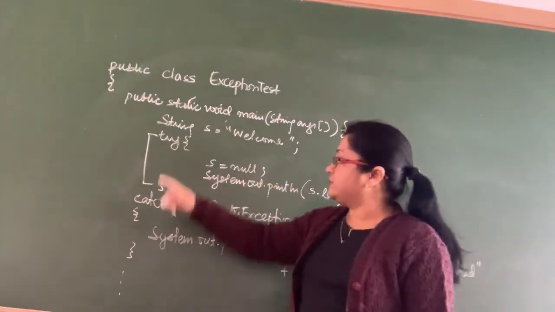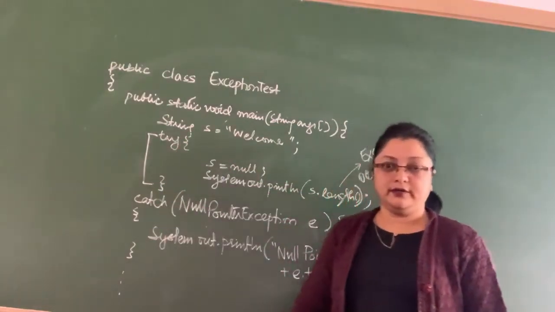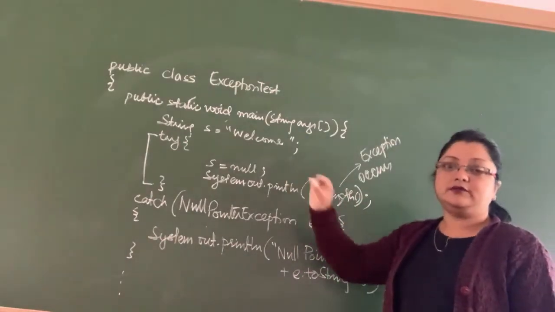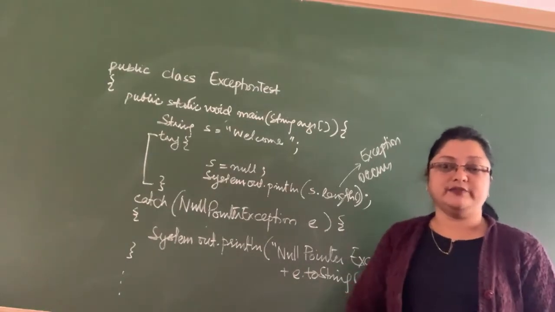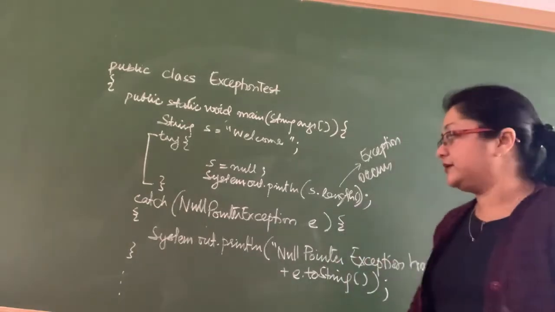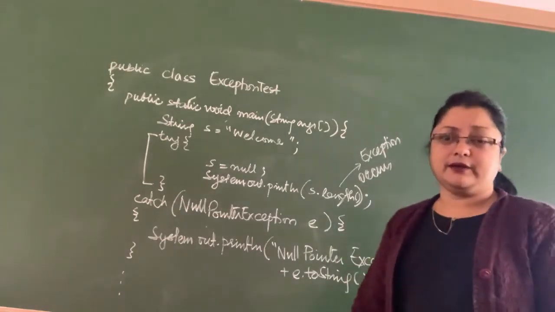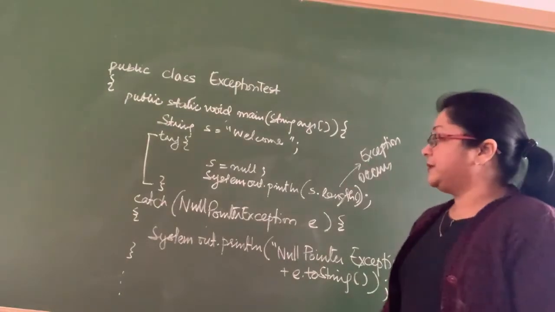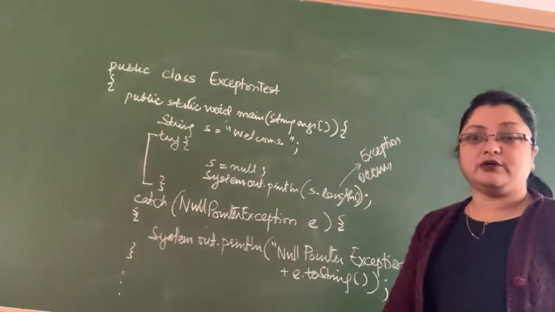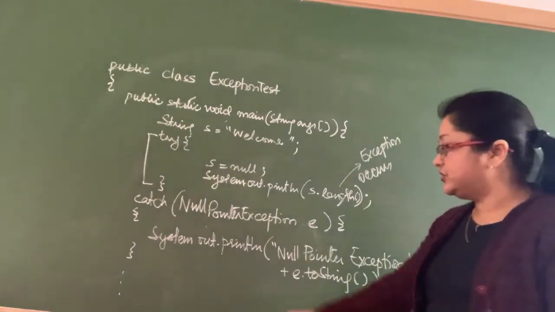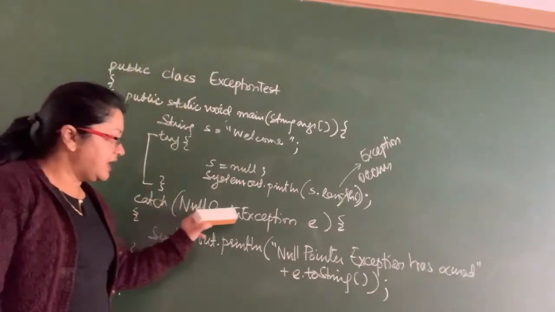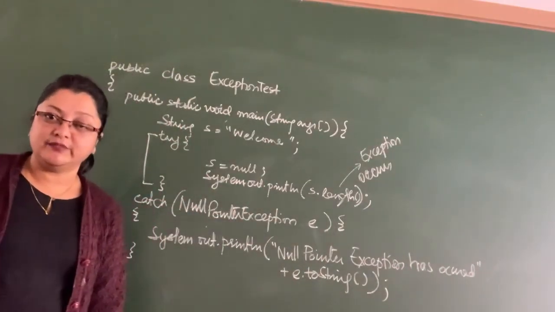Now if these two statements were not inside the try block, then when this exception occurs, the program will stop and a system generated error message will be displayed, which is usually very cryptic. Since we are implementing exception handling, we have to have a catch block corresponding to this exception. So here I have one catch block: catch NullPointerException.